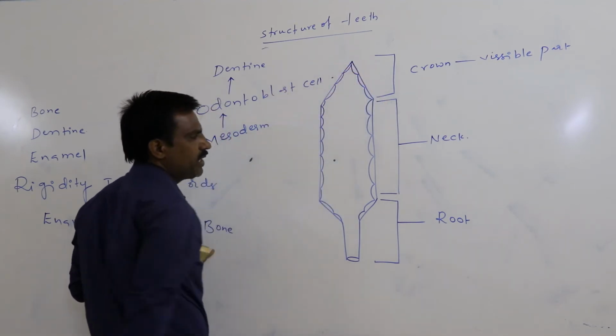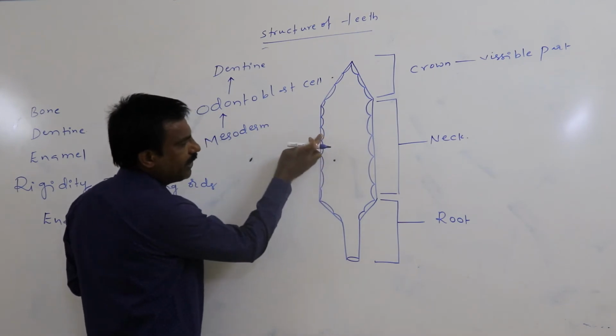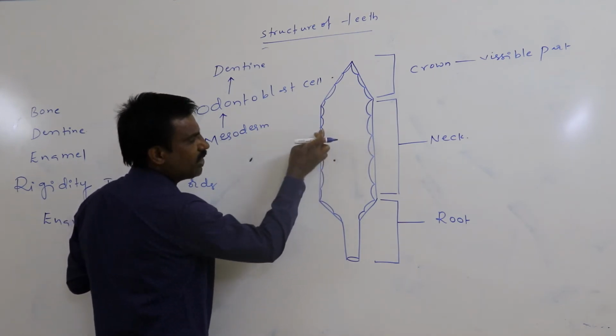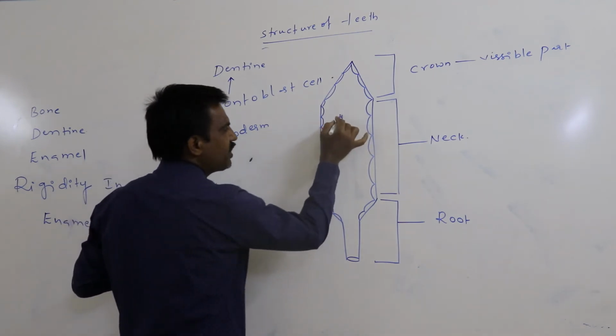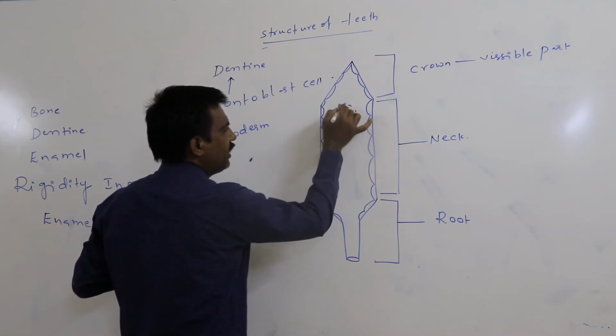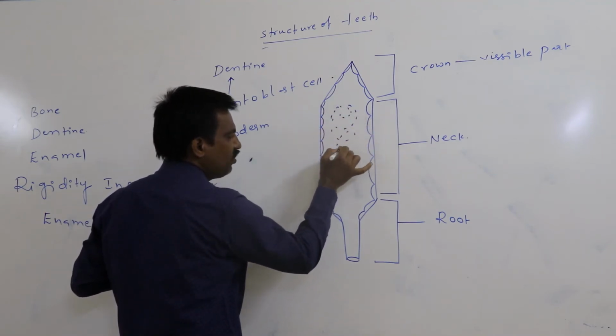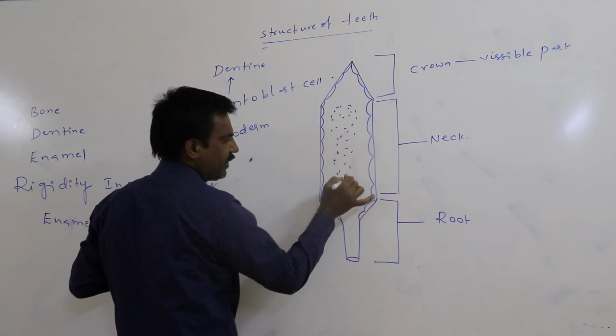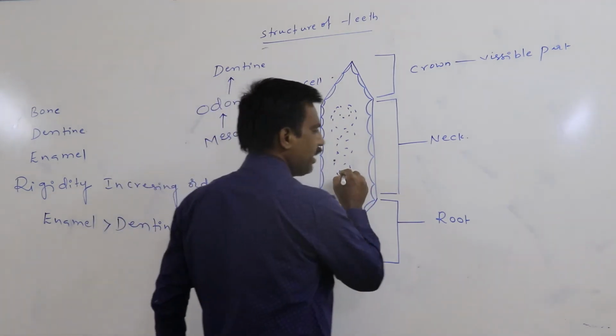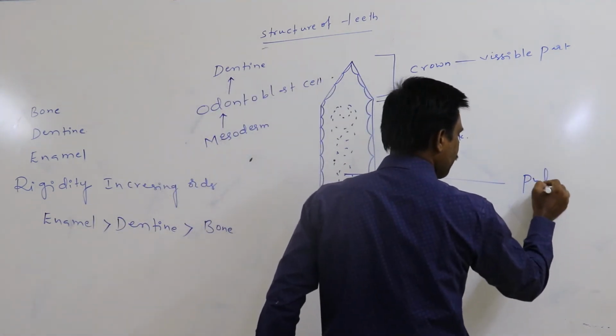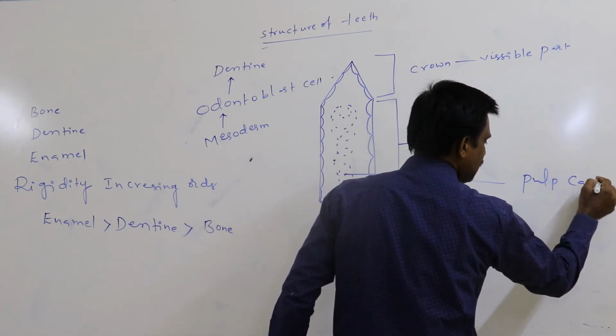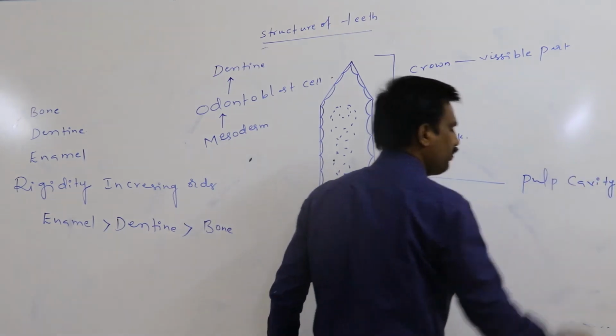Whatever cavity is present between the two sides of the odontoblast cells, which is made up of loose connective tissue, is said to be the pulp cavity.